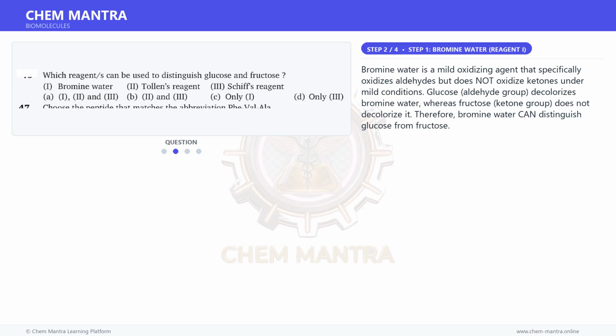Moving on to the next step. Bromine water is a mild oxidizing agent that specifically oxidizes aldehydes but does not oxidize ketones under mild conditions. Glucose, with its aldehyde group, decolorizes bromine water, whereas fructose, with its ketone group, does not decolorize it. Therefore, bromine water can distinguish glucose from fructose.